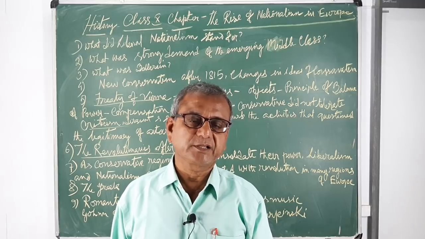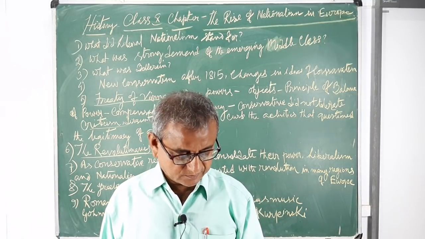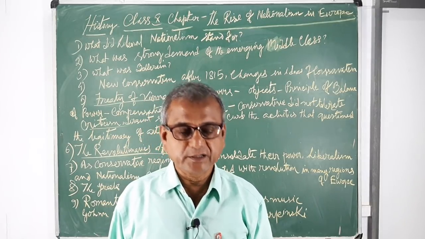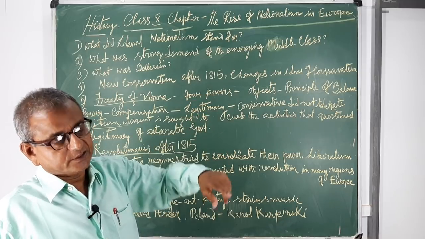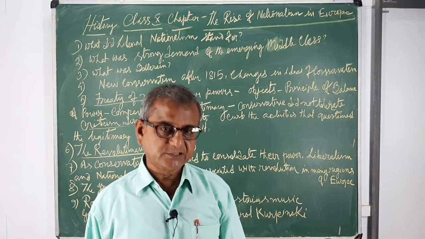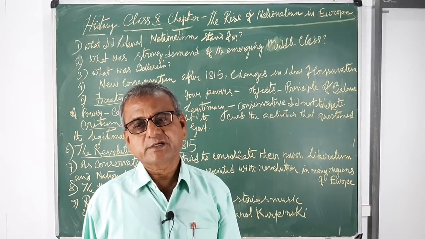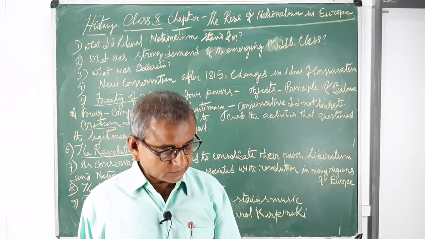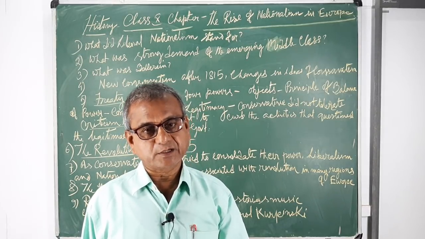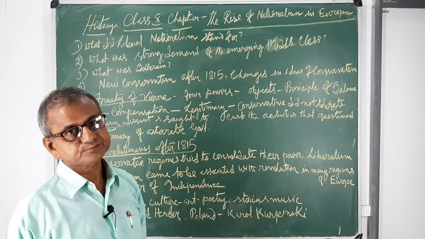Now, what was Zollverein? Zollverein was formed in the year 1834. It was a customs union. The initiative was taken by Prussia. Zollverein was established in Germany, and the initiative was taken by Prussia in 1834. It wanted to unite all the German nations under the Zollverein.